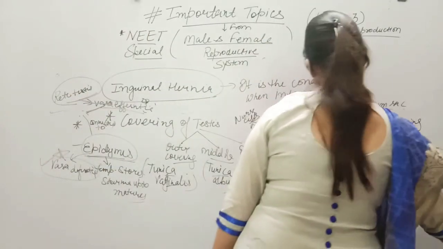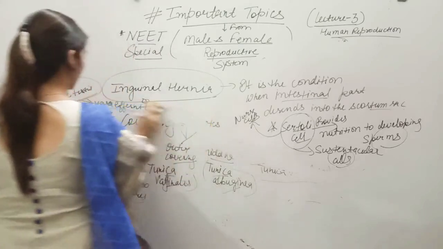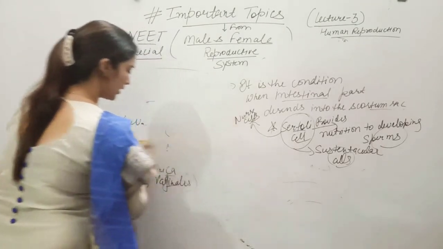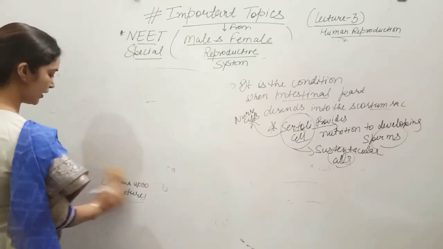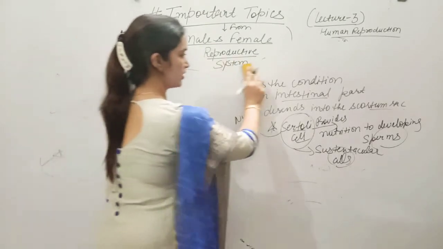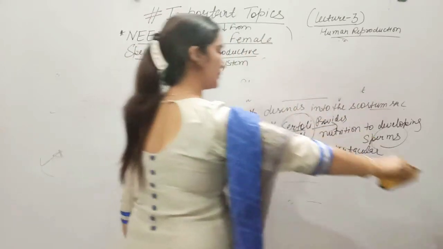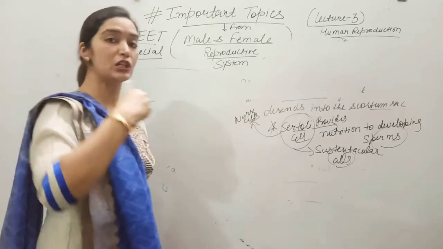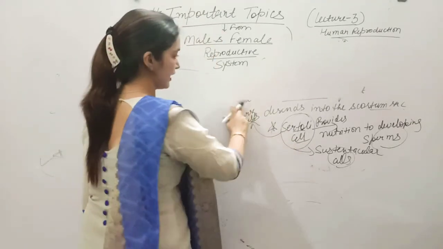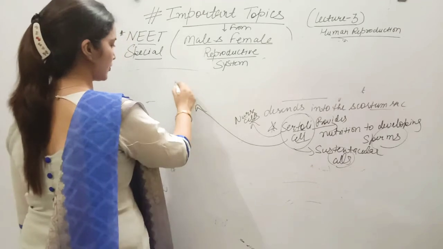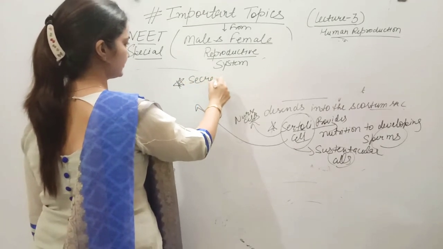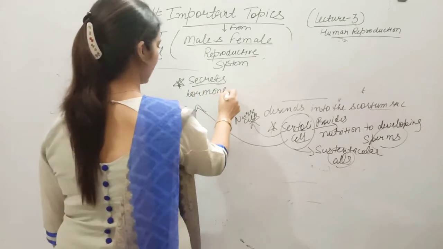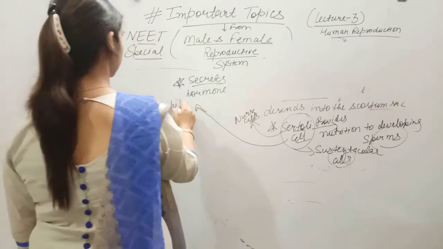Alright. And these Sertoli cells not only give nutrition to developing sperms, they also secrete one hormone. Very, very important, because it's not given in NCERT. Which hormone is secreted by Sertoli cells? Sertoli cells also secrete a hormone, and that is called inhibin. Very important question for NEET.